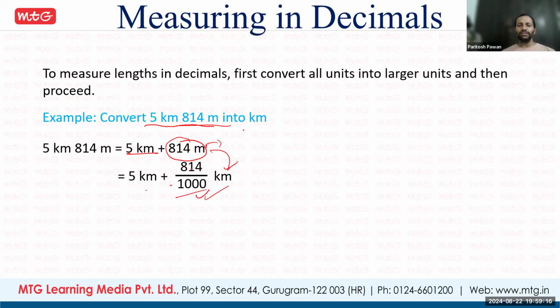So 814 divided by 1000, the decimal will come 3 digits before. So the answer will be 5.814. So clear how to convert into decimal?